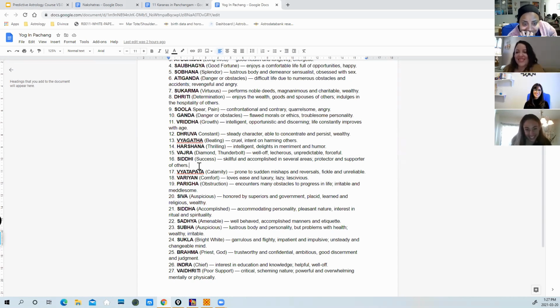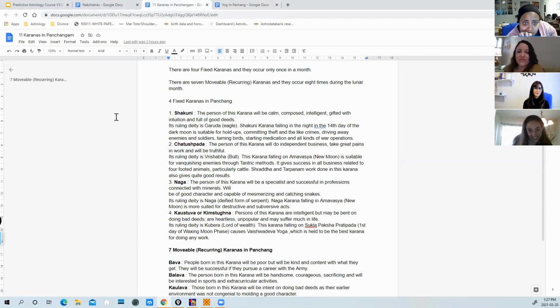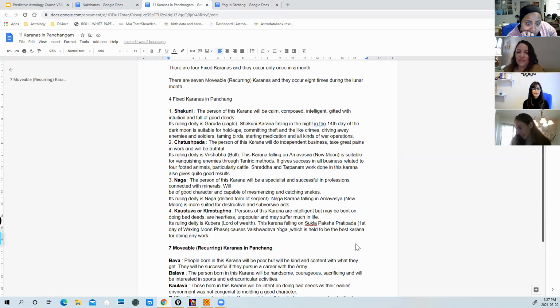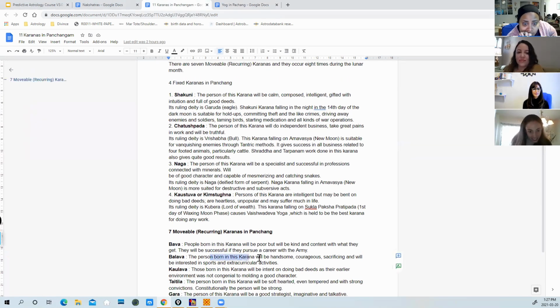And her karana is the two halves of the same day. So in one day we get two karanas, okay? One half and the second half. So when she was born, which half was working? It was a Balava. So the person born in Balava karana will be handsome, courageous, sacrificing, and will be interested in sports and extracurricular activities. Creative. Let's say that it's a creative mind. Person who is very creative. So these are the two things which tell instantly about a person's nature.